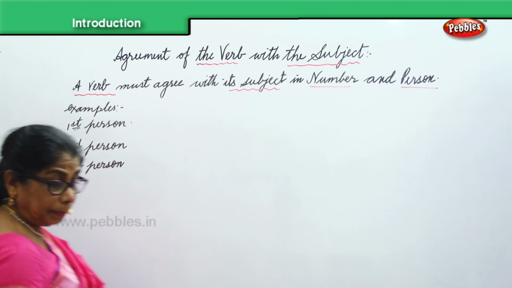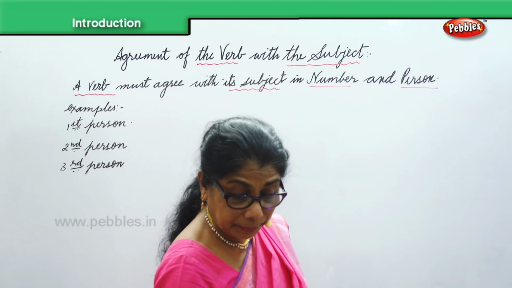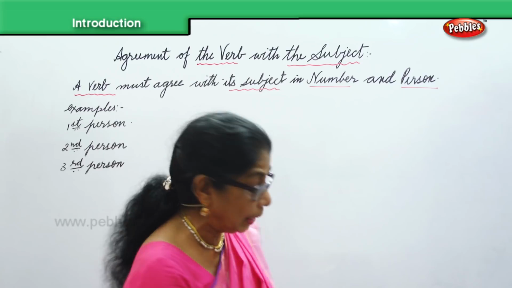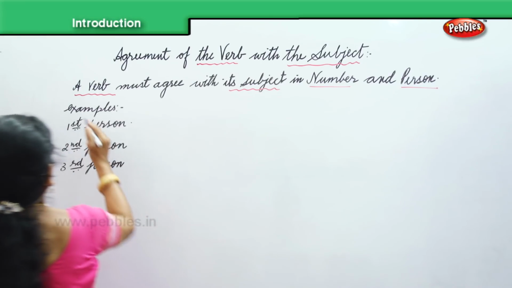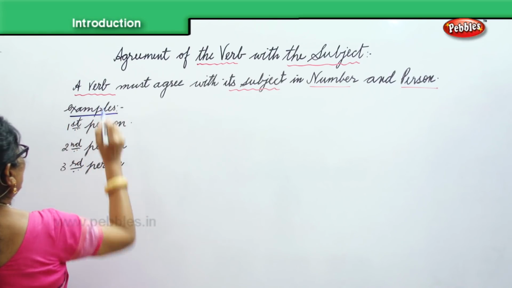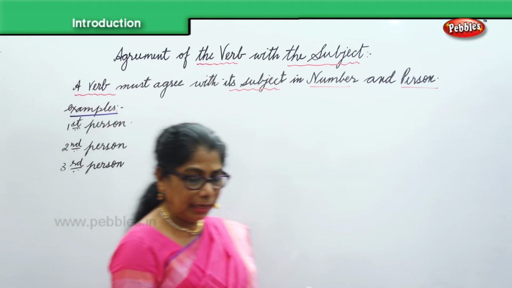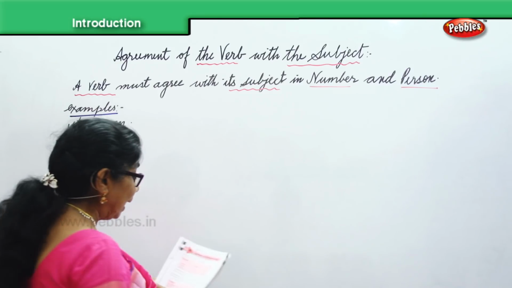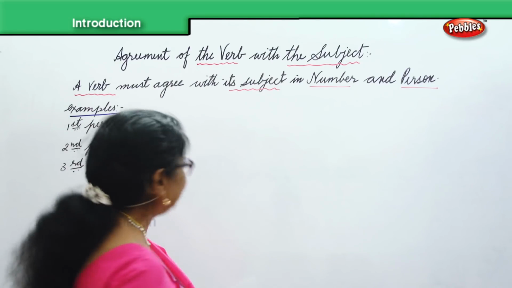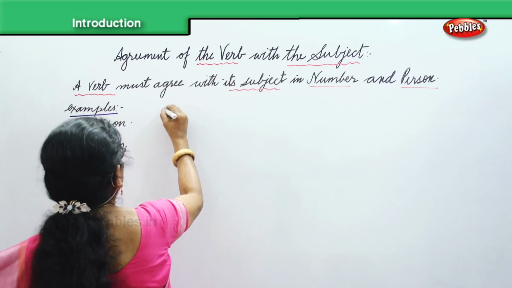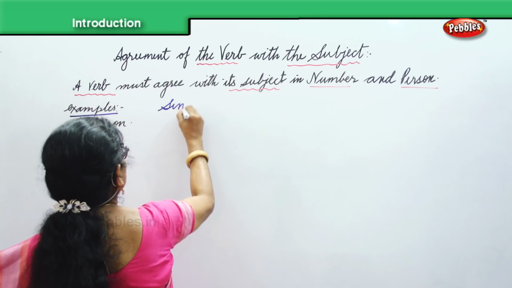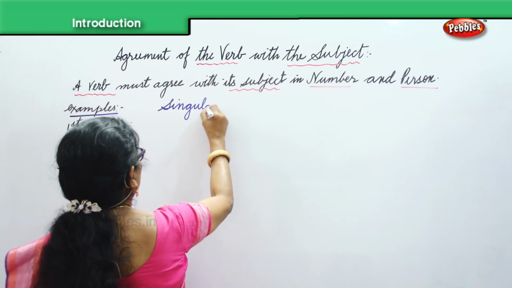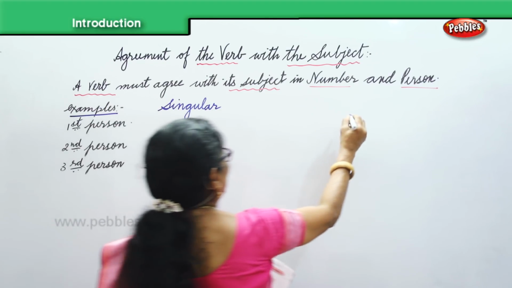Now we are looking at the examples we have here in first, second, and third person. Now we have singular and plural. First person, singular. You have first person, plural.